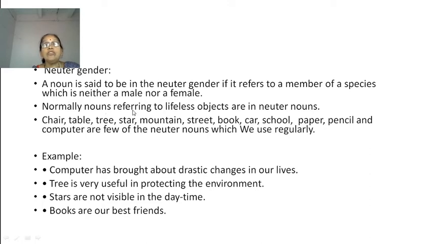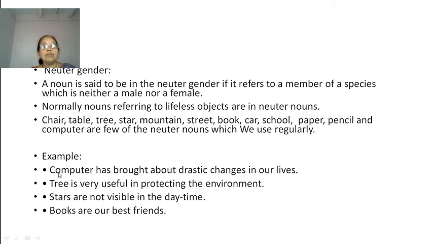Normally, nouns referring to lifeless objects are neuter nouns. All lifeless objects, which are nouns, are neuter gender. Chair, table, tree, star, mountain, street, book, car, school, paper, pencil, computer are a few of the neuter nouns which we use regularly.